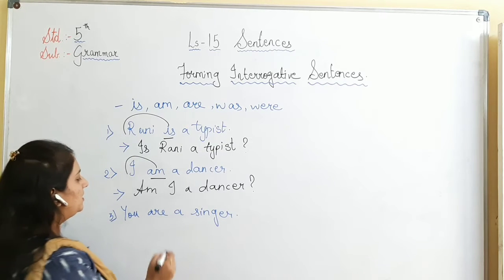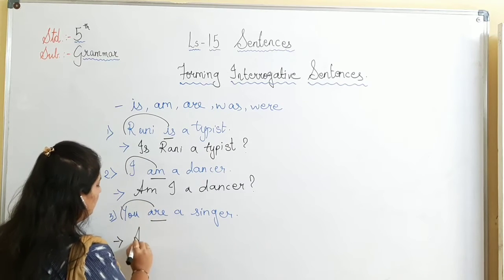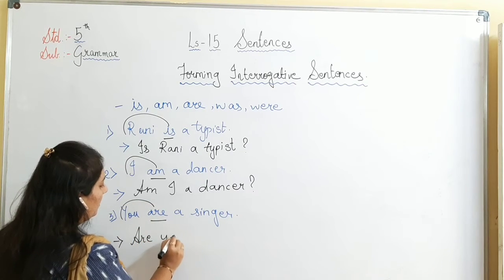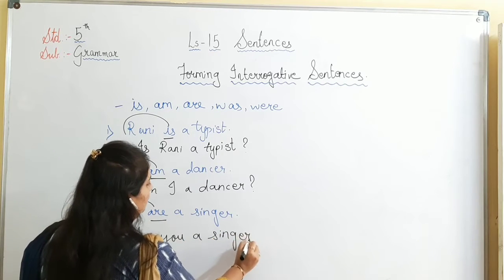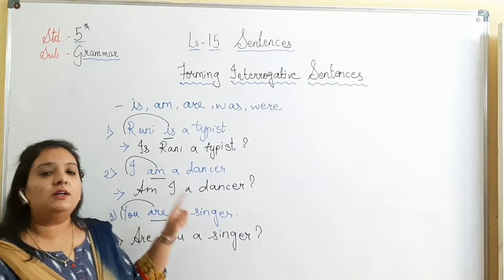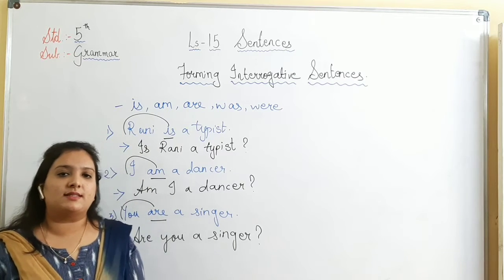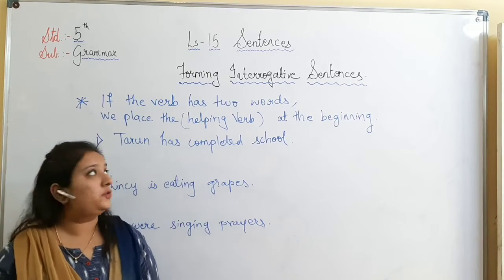And the third one, you are a singer. Now again the verb here is are. So we will change the sequence and we will say, are you a singer? So by just changing the sequence, we form the interrogative type of sentences. Now you will say, ma'am, if the verb is of two words, what should we do?